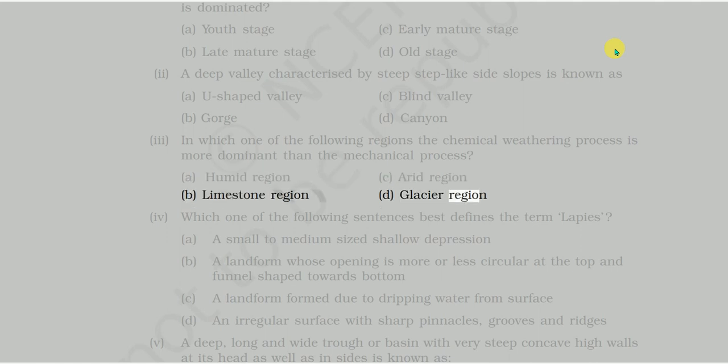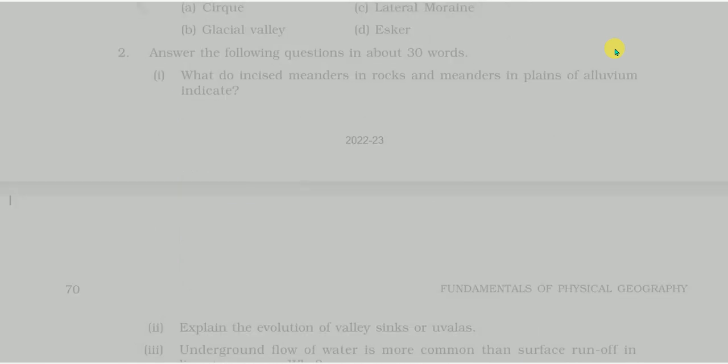4. Which one of the following sentences best defines the term lapies? A. A small to medium-sized shallow depression. B. A landform whose opening is more or less circular at the top and funnel-shaped towards bottom. C. A landform formed due to dripping water from surface. D. An irregular surface with sharp pinnacles, grooves and ridges. 5. A deep, long and wide trough or basin with very steep concave high walls at its head as well as in sides is known as A. Cirque. C. Lateral moraine. B. Glacial valley. D. Esker.